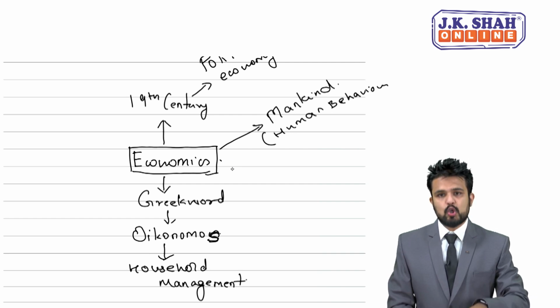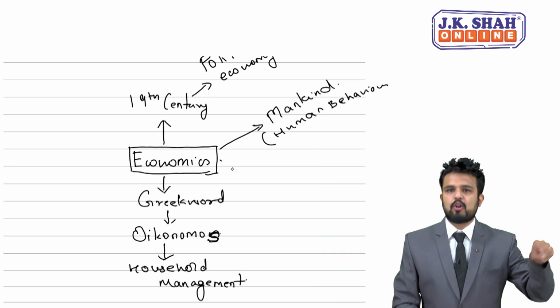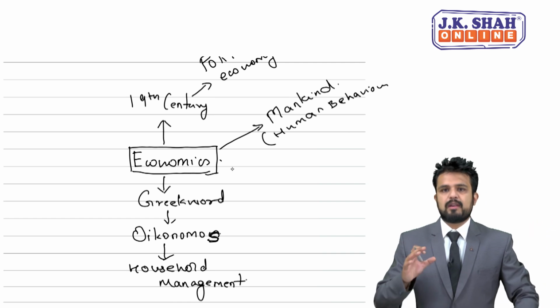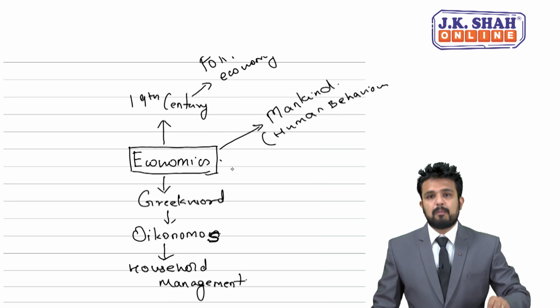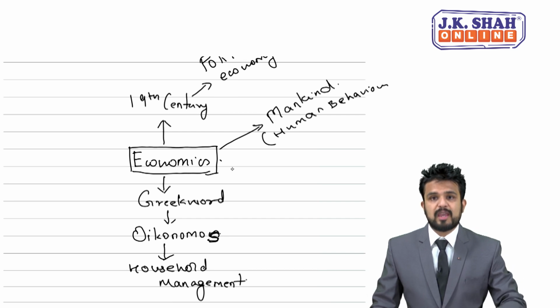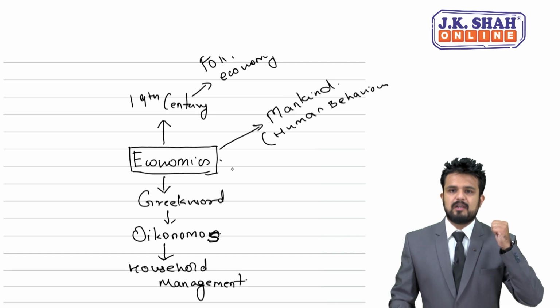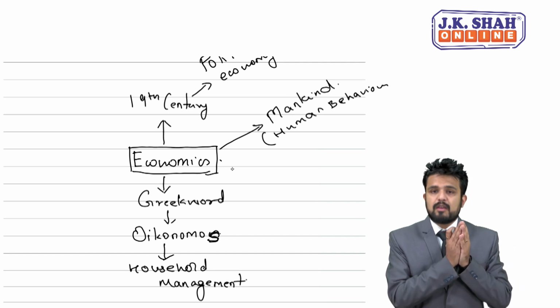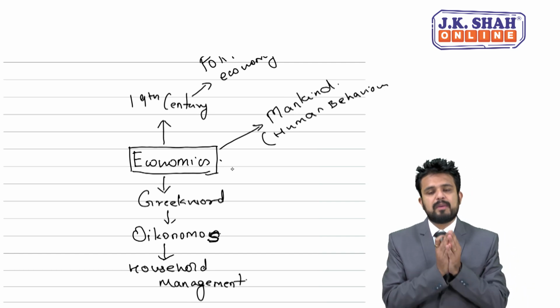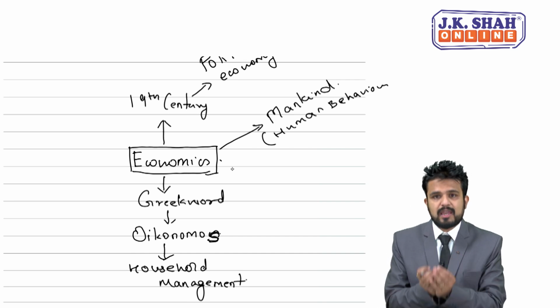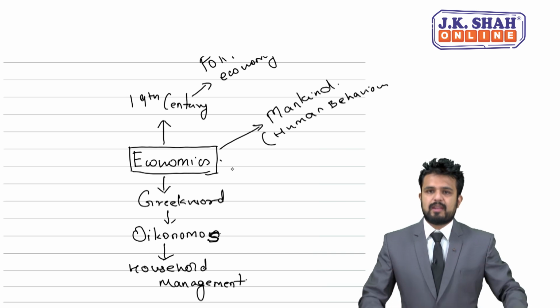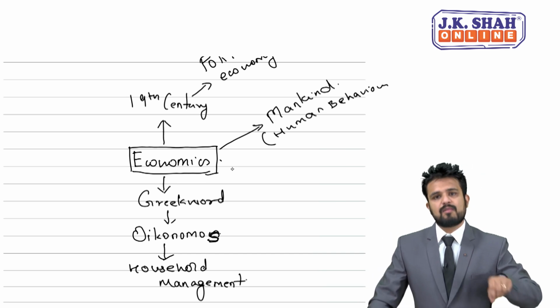Scarcity is the root cause of all economic problems on this planet Earth, and when there is scarcity, the problem of choice making will arise. Whether it is a society, an individual or a country, choice making exists everywhere, because scarcity is found everywhere.